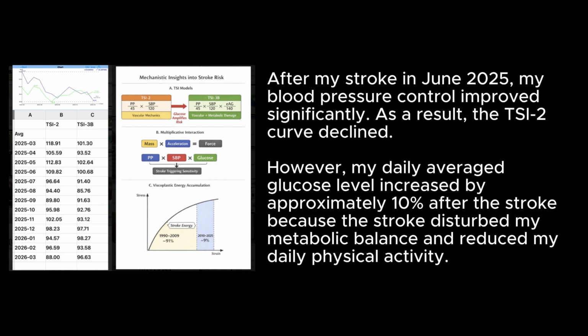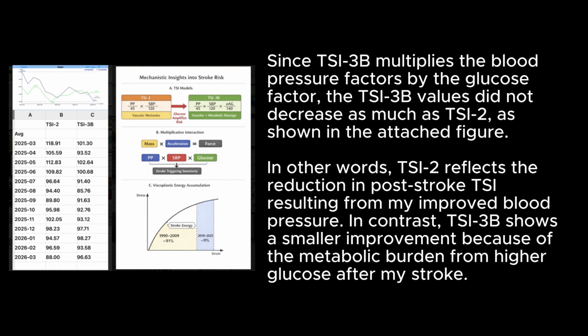After my stroke in June 2025, my blood pressure control improved significantly. As a result, the TSI-2 curve declined. However, my daily average glucose level increased by approximately 10% after the stroke because the stroke disturbed my metabolic balance and reduced my daily physical activity. Since TSI-3B multiplies the blood pressure factors by the glucose factor, the TSI-3B values did not decrease as much as TSI-2, as shown in the attached figure. In other words, TSI-2 reflects the reduction in post-stroke TSI resulting from my improved blood pressure. In contrast, TSI-3B shows a smaller improvement because of the metabolic burden from higher glucose after my stroke.